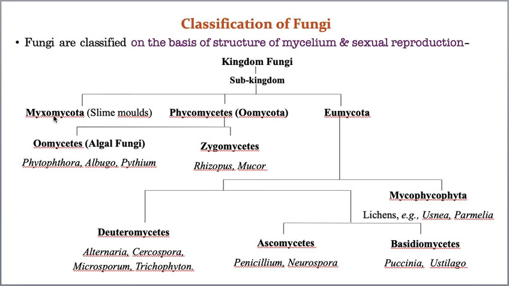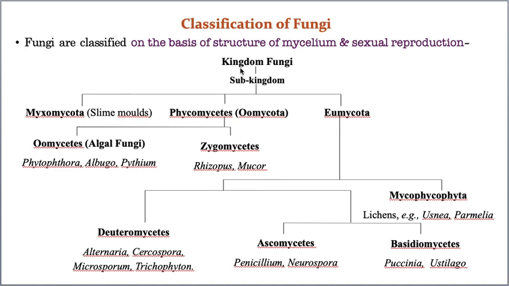Kingdom Protista consists of animal-like protists, plant-like protists and also fungi-like protists. You remember, right? And fungi-like protists are called slime molds. So I am talking about earlier cases. In earlier cases even these fungi-like protists, that means slime molds, were included under fungi only.